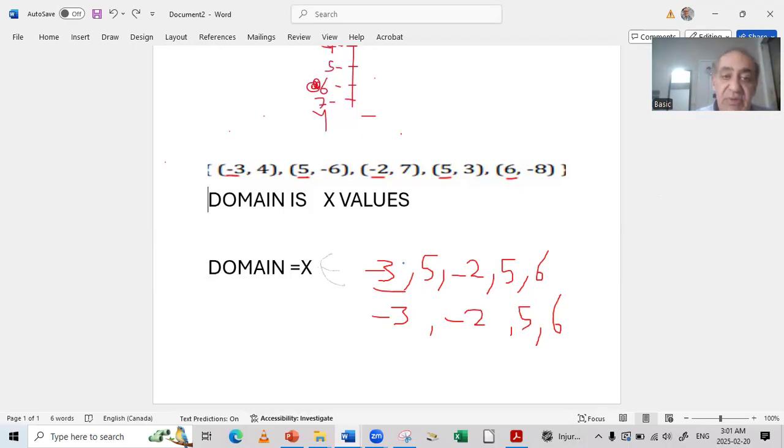For the y, what I did for the x, I will do the same thing for the y.